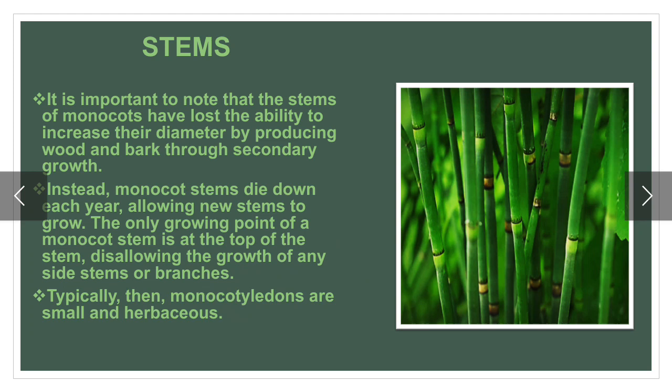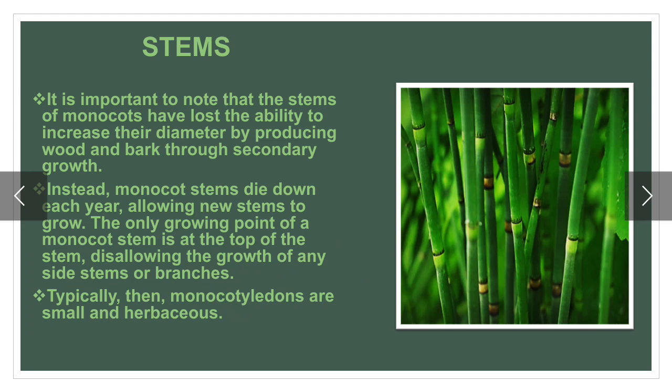Stem of monocot. It is important to note that the stem of monocot has lost the ability to increase its diameter by producing wood and bark through secondary growth. Instead, monocot stems die down each year, allowing new stems to grow.